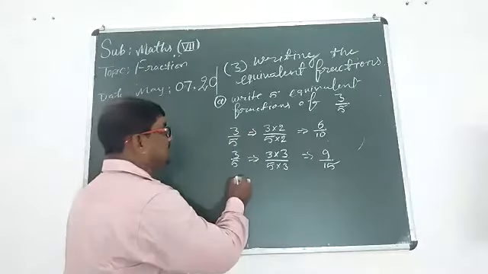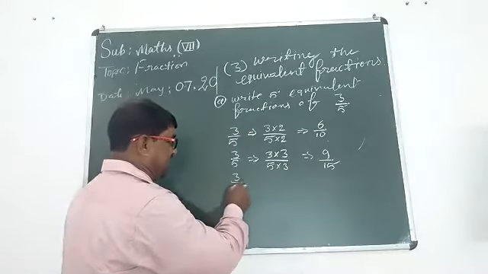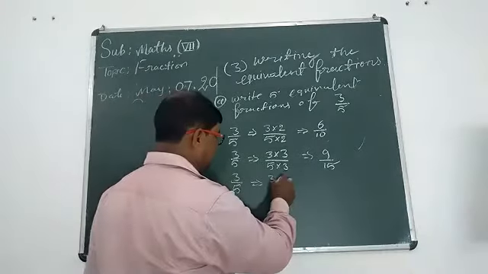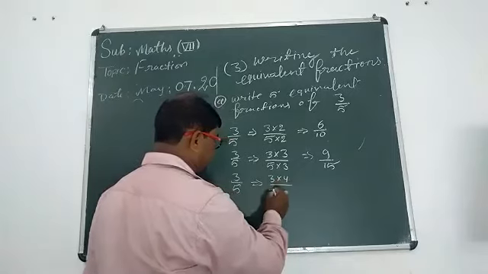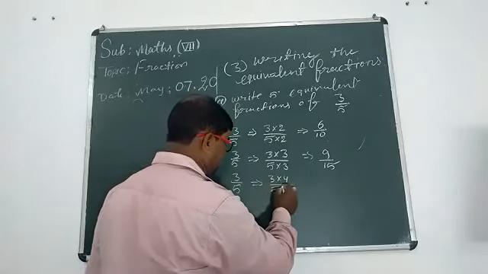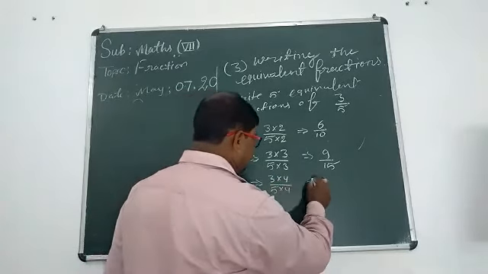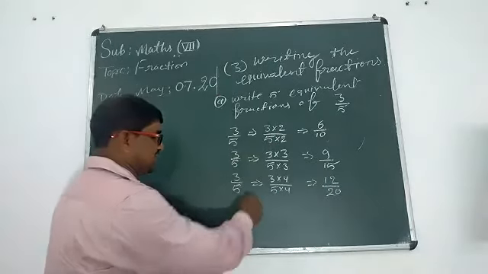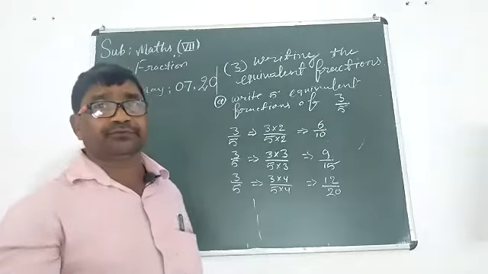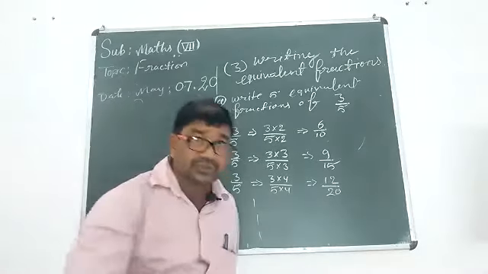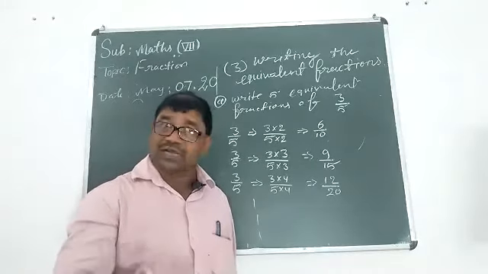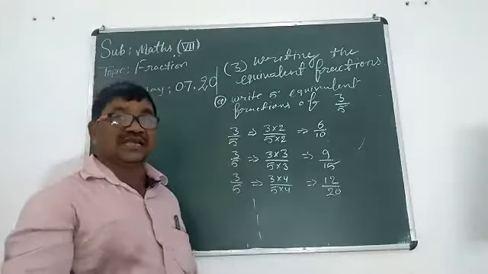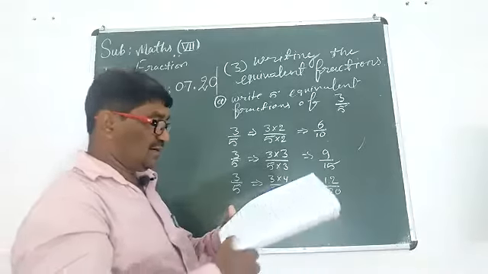If you want to write the third, write the first given fraction and multiply both numerator and denominator by 4. 4 3s are 12 and 5 4s are 20. In this way you can do it yourself. Can you do it or not? You can do this type of question in this chapter, fractions.